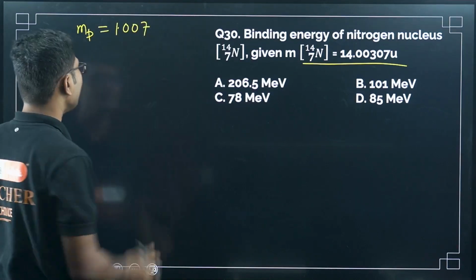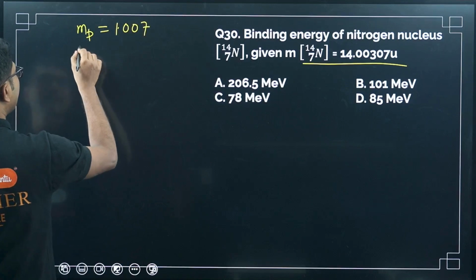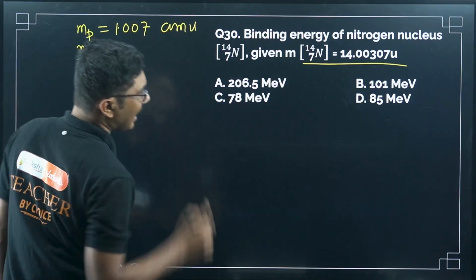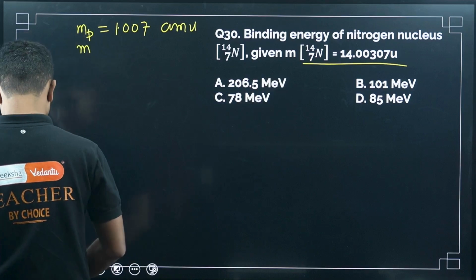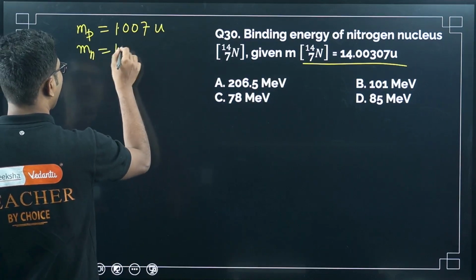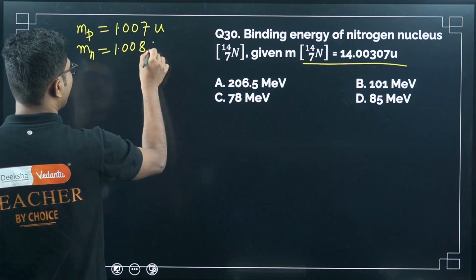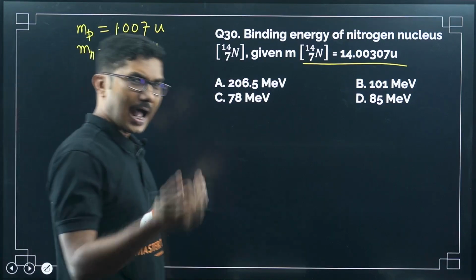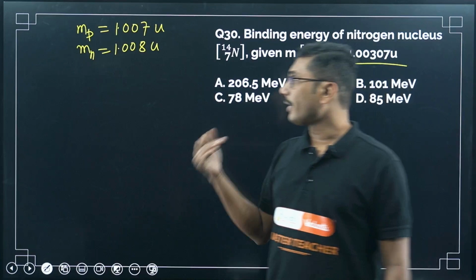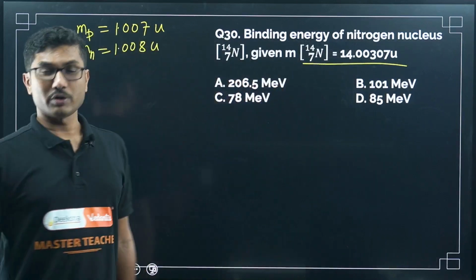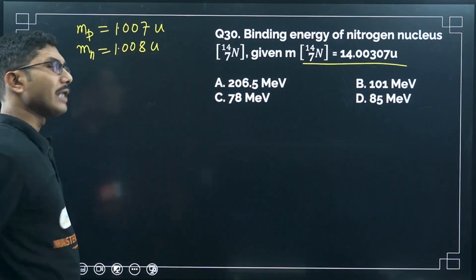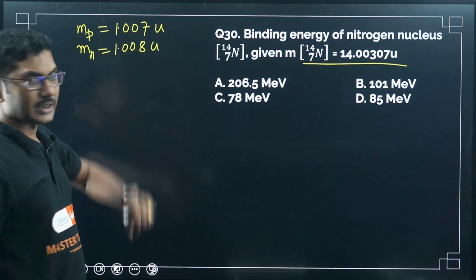There are two more decimals, I am ignoring that, and the mass is in terms of AMU, obviously, because it is given in AMU unit. So I will write this. Mass of neutron is 1.008 U. Approximate values, right? I have decreased the values, so when we get the actual answer, our answer should be more than what we are calculating, because we have reduced both MP and Mn by a small fraction, right?